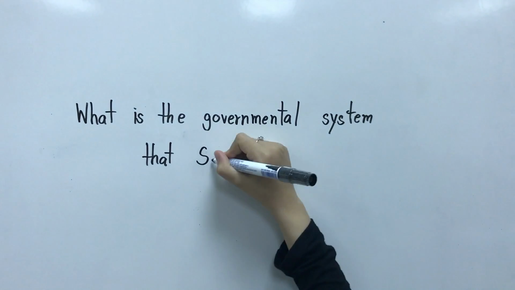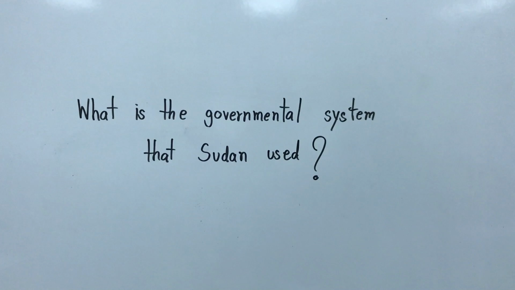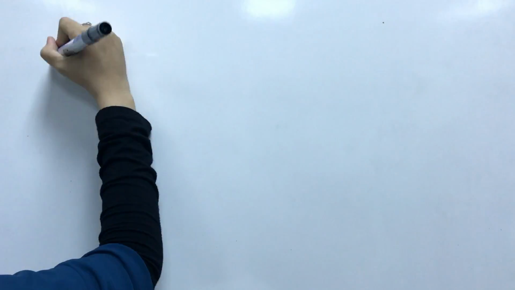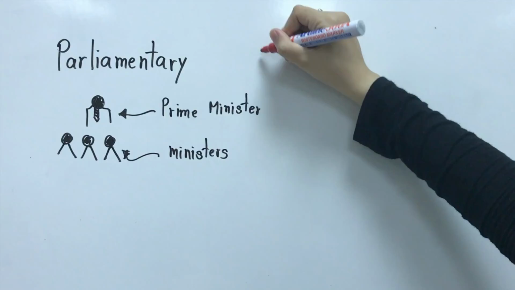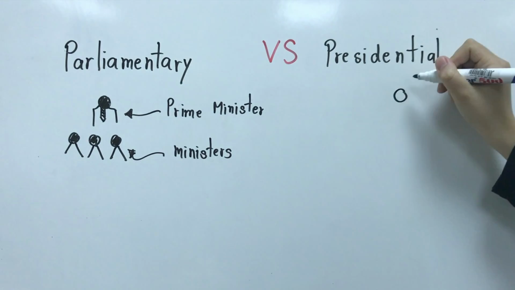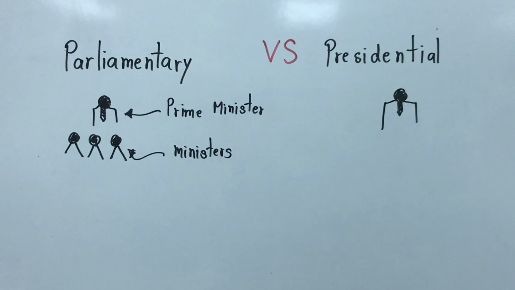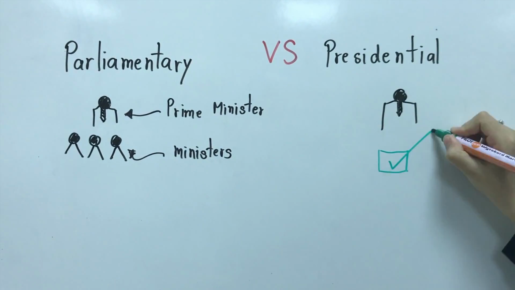What is the government system that they use? As we all know, the government system can be either parliamentary, where the executive is the prime minister, or presidential, where the executive is the president. In Sudan, the power lies in the hands of the president.